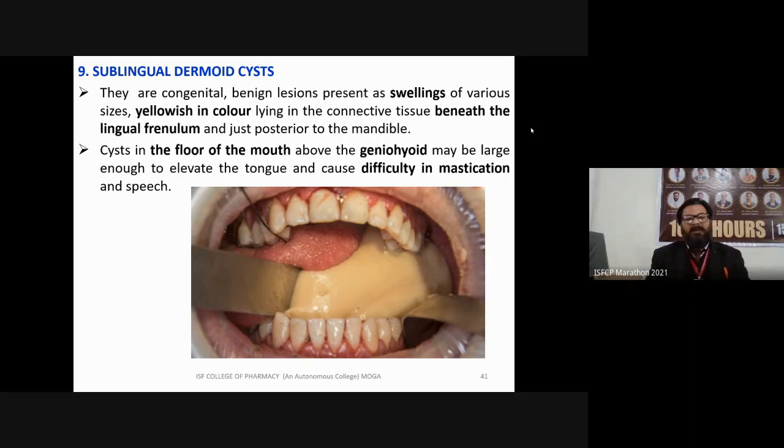A cyst in the floor of the mouth above the geniohyoid may be large enough to elevate the tongue and cause difficulty in mastication and speech.